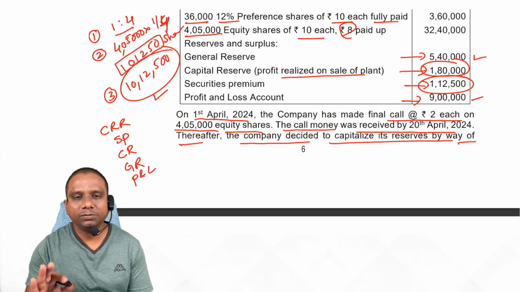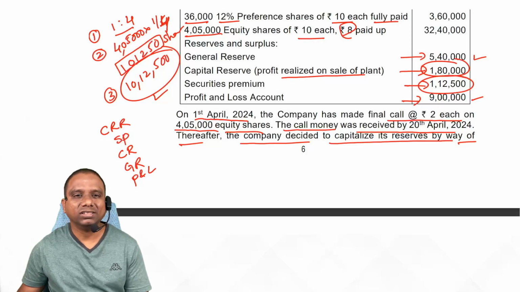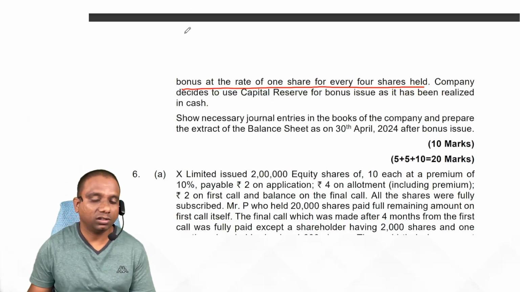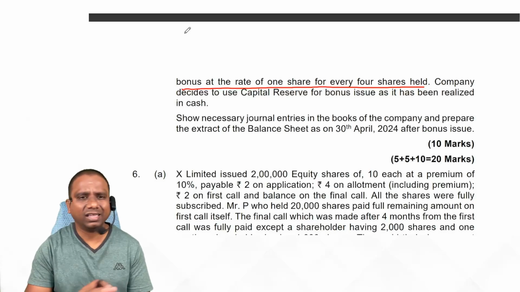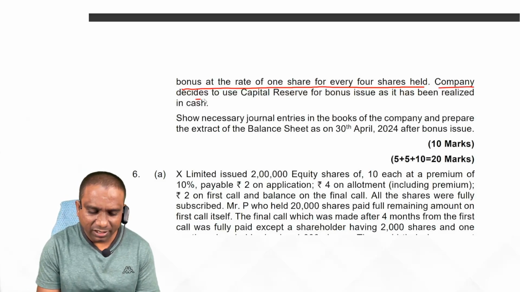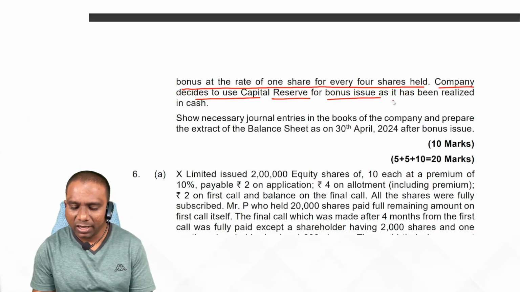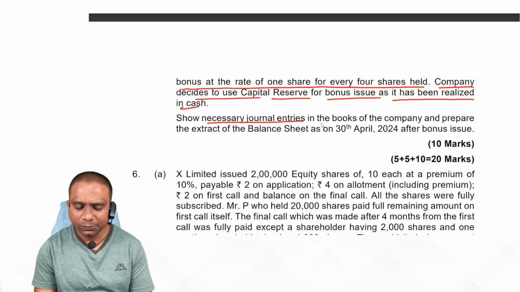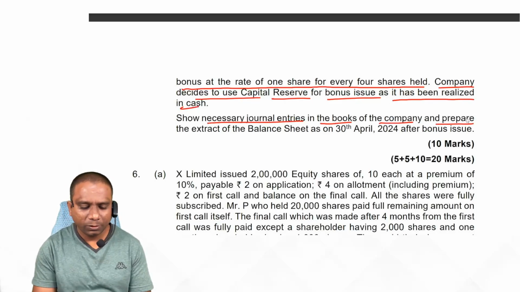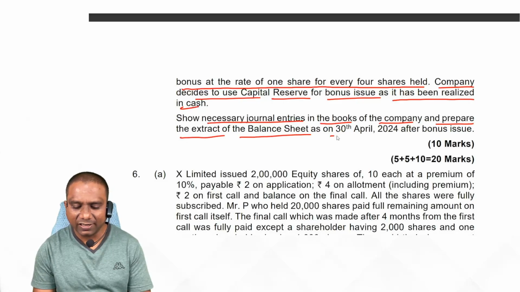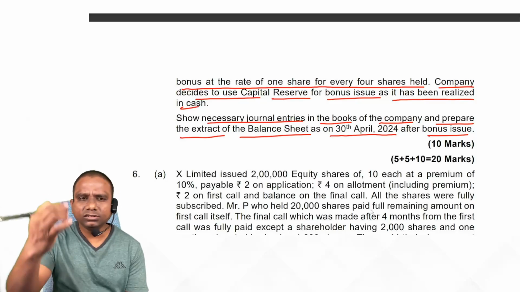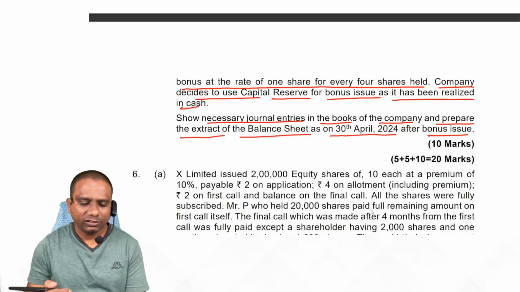The simple problem on bonus issue. Only bonus issue. There is no other right issue, redemption of preference shares, nothing. The company decided to use capital reserve for bonus issue as it has been realized in cash. Anyway, we use it. So, pass the necessary journal entries in the books of the company and prepare the extract of balance sheet as on 30th April 2024 after bonus issue. Already we have recorded entries. Now look at the balance sheet.